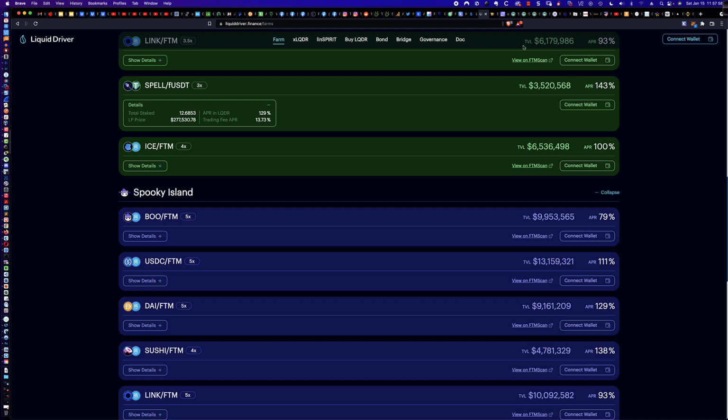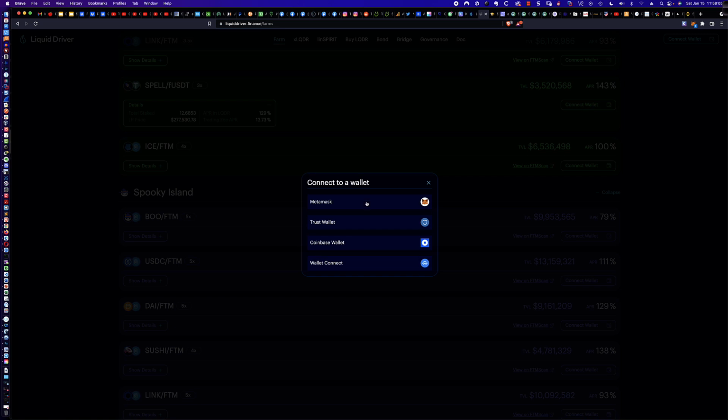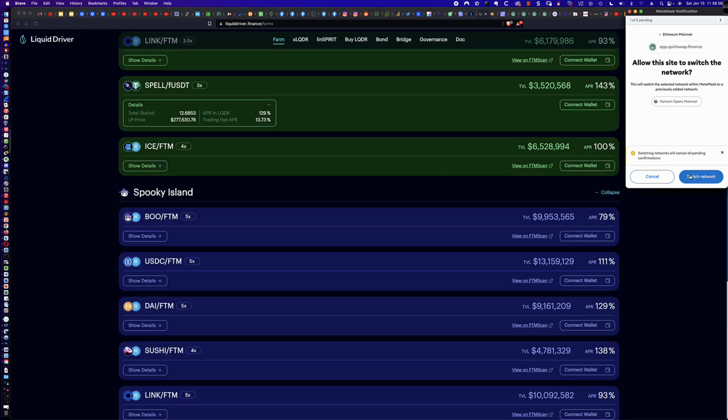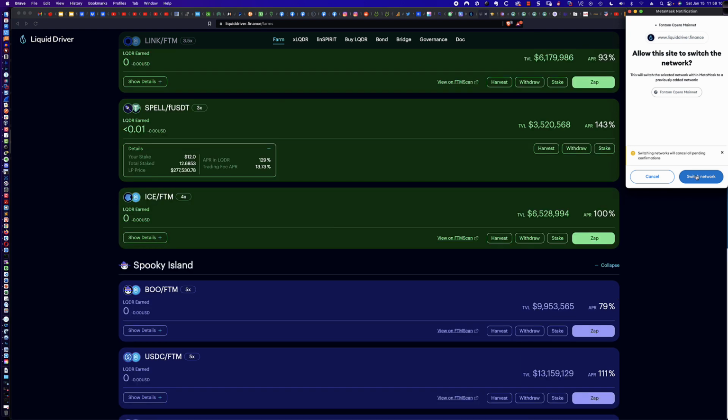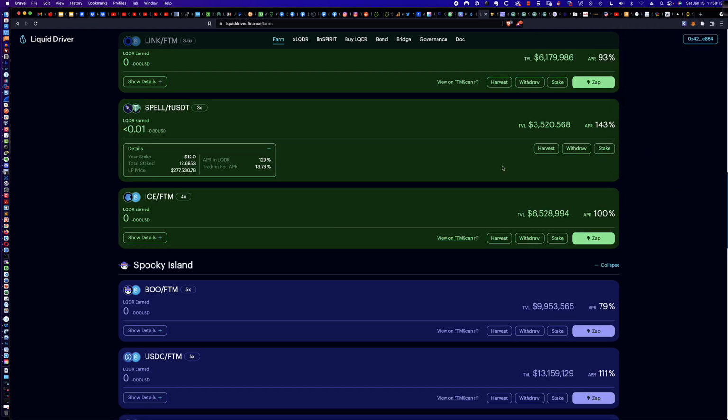And so you can see, this is what I was talking about. This is why I don't like flipping back and forth, because now I come in here, let's click on Connect Wallet, connect to MetaMask, and you can see it prompts me, hey, switch network, instead of me having to do it on my own. So you've got to make the choice that's best for you ultimately. For me, this is kind of a no-brainer, because I'll take the payout in LQDR, because you can just always swap it later to get whatever it is that you wanted to get. If you really wanted Spirit, or if you really wanted more spell, why not earn 143% on it and then just take the LQDR and swap it?